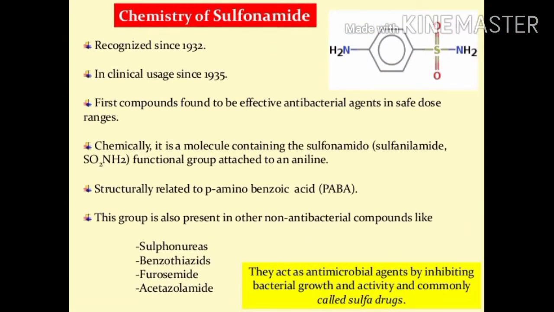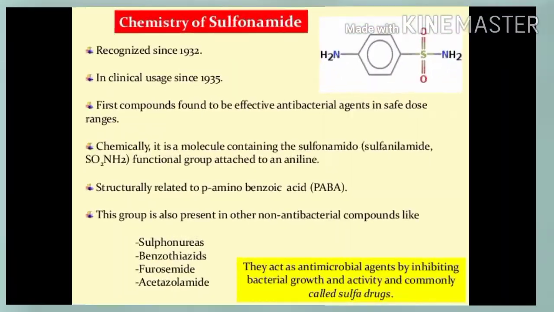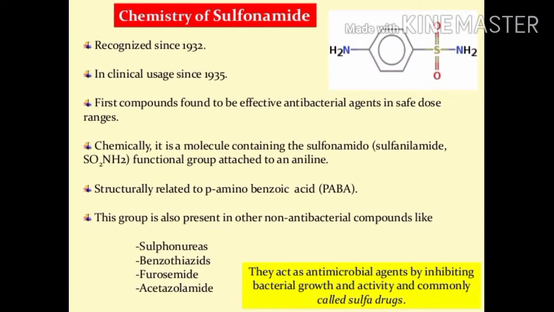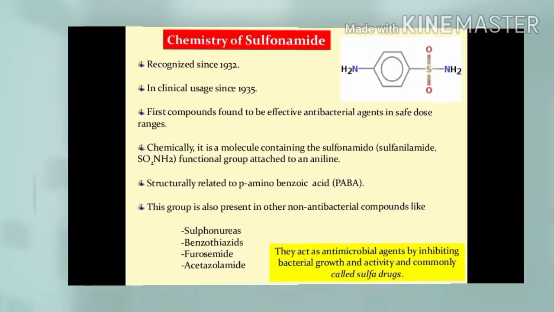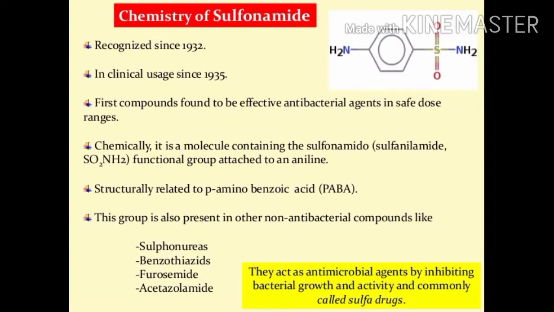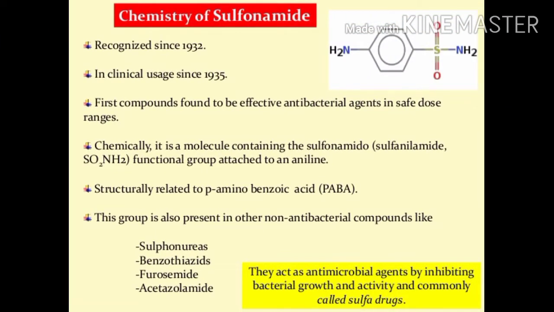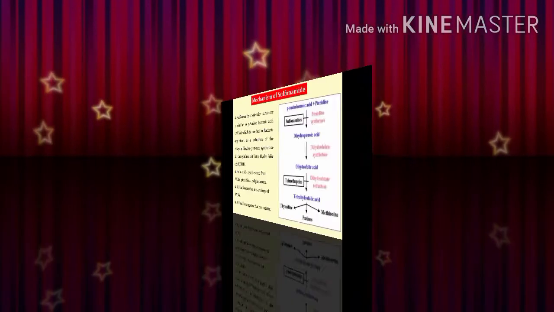Now the chemistry of sulfonamide. In sulfonamide there is a para amino group, which is essential for the antibacterial activity. A benzene ring is attached to the amino group, and on the other side to the sulfonyl SO2NH2 group. It was clinically used in 1935 as the first compound, and it is structurally related to para-aminobenzoic acid.